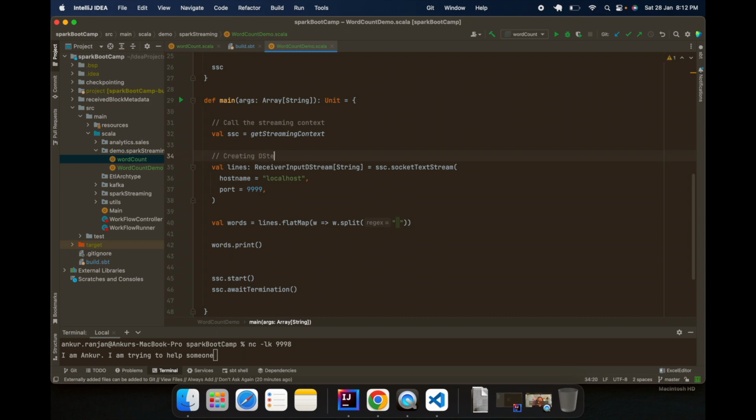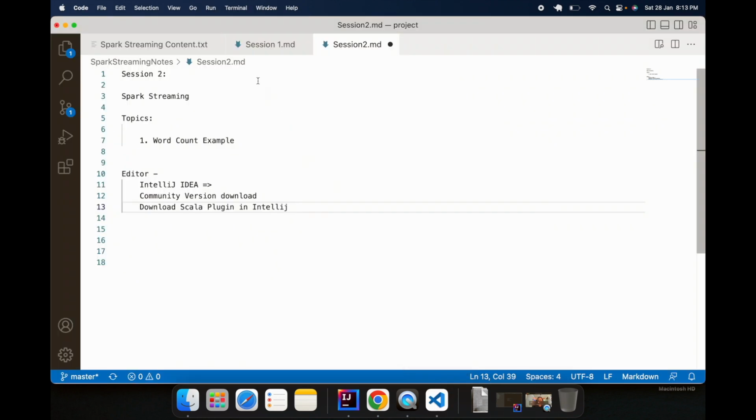You do understand what is the DStream, right? It's not actually DStreams, input DStreams, but that is the DStream only. Okay, I will make you understand what the receiver input DStreams means. Creating DStreams. What is DStreams? It is like a sequence of RDD, right? In our previous sessions, we have understood the meaning of DStreams.